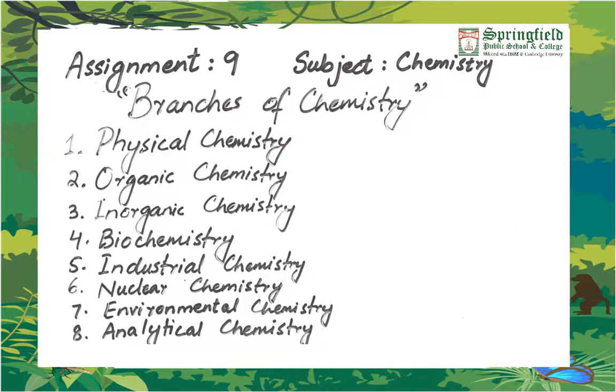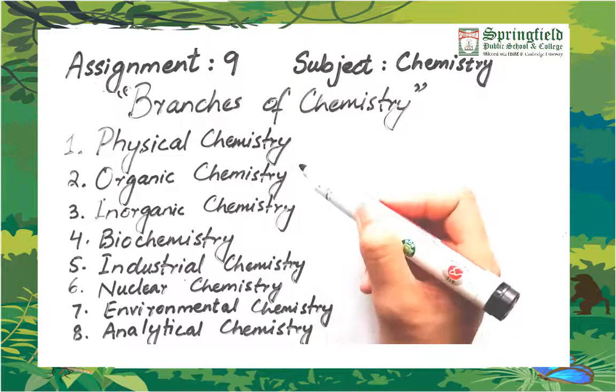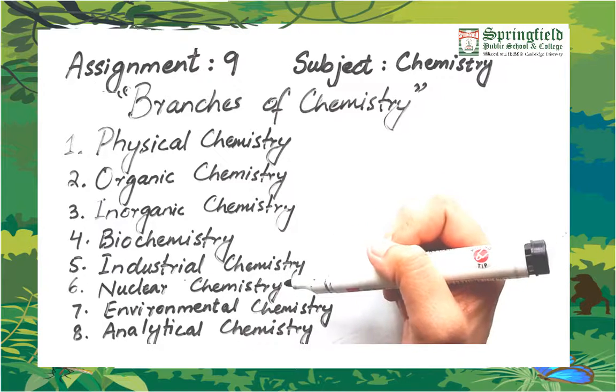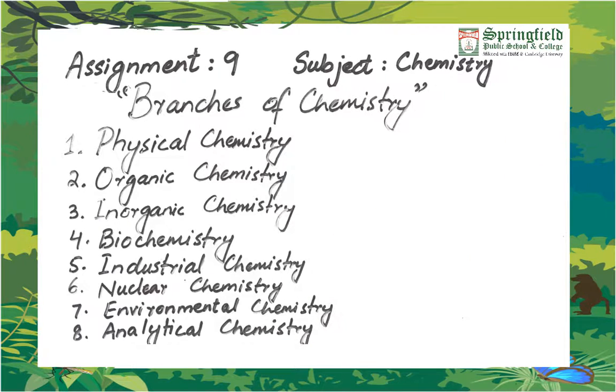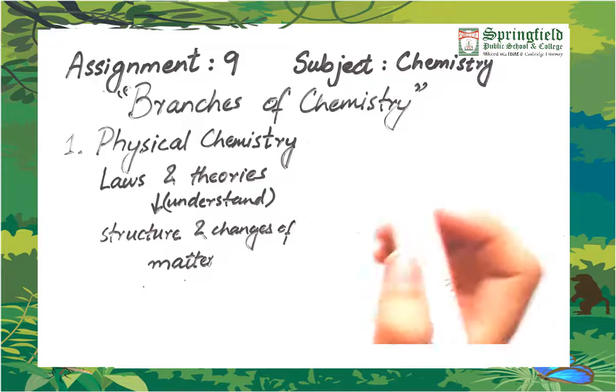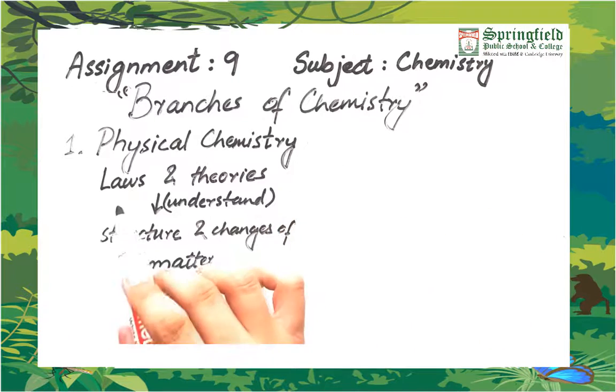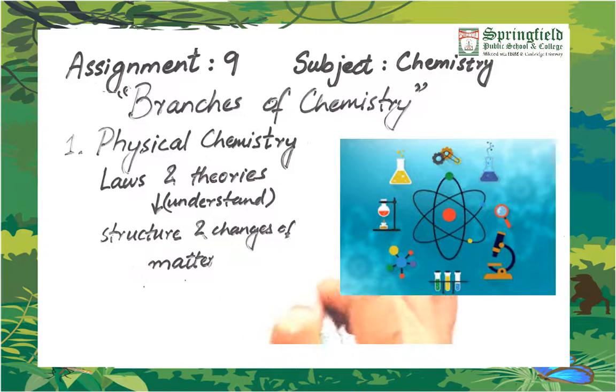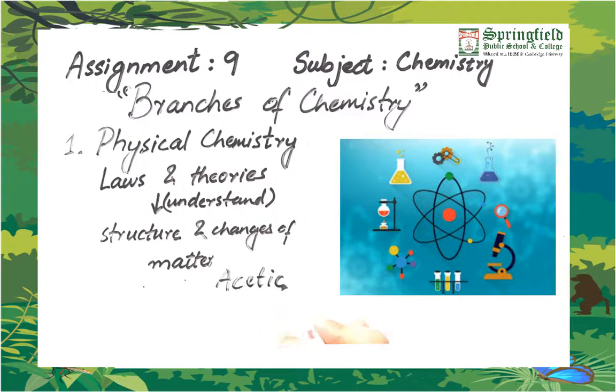The 8 major branches of chemistry are physical chemistry, organic chemistry, inorganic chemistry, biochemistry, industrial chemistry, nuclear chemistry, environmental chemistry, and analytical chemistry. Let's see what each of these branch deals with. The first branch is physical chemistry, which deals with laws and theories which are supportive in understanding the structure and changes of matter. Let's take an example of acetic acid, and we will apply all the branches of chemistry in studying this single compound.